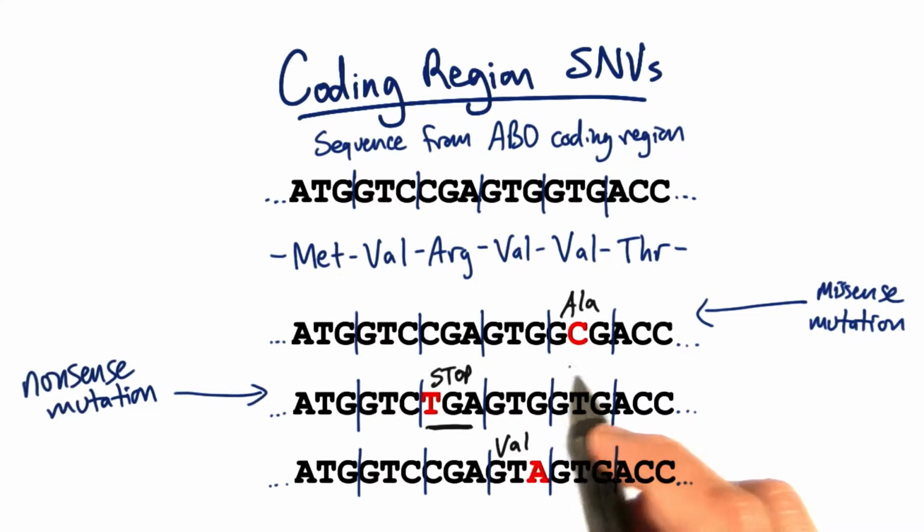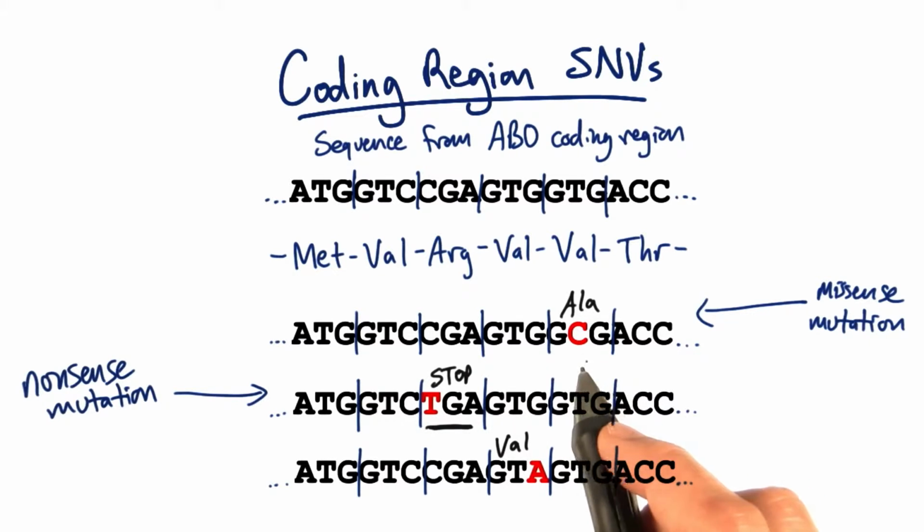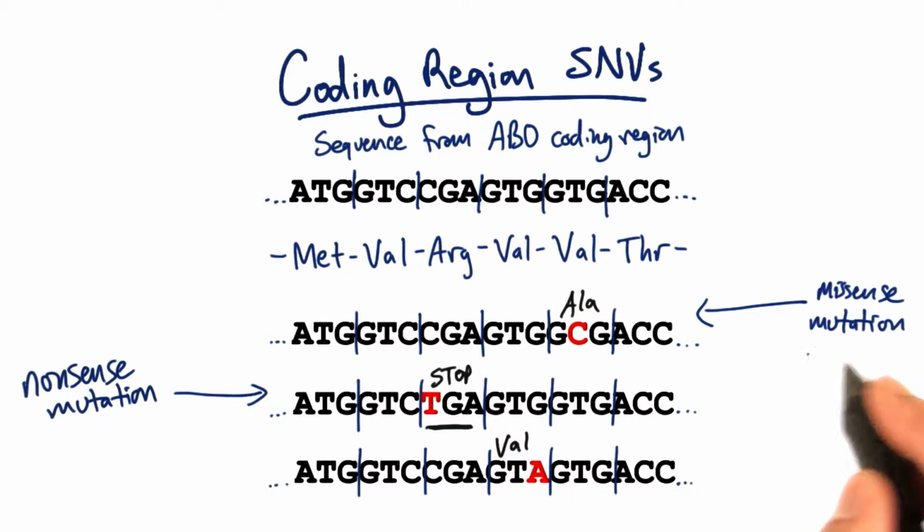A single nucleotide variation, or SNV, that changes an amino acid to a different kind of amino acid is referred to as a missense mutation. It's also referred to as a non-synonymous mutation.